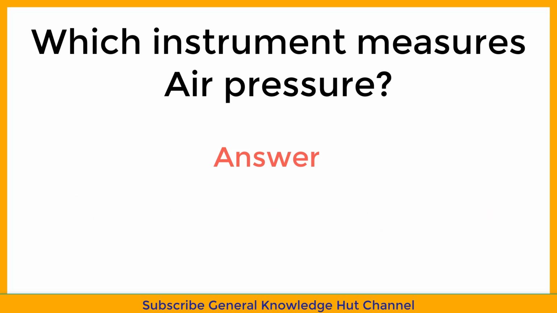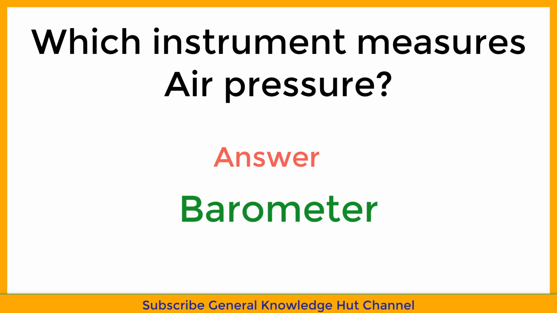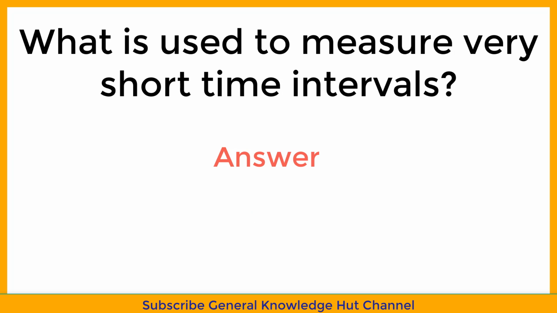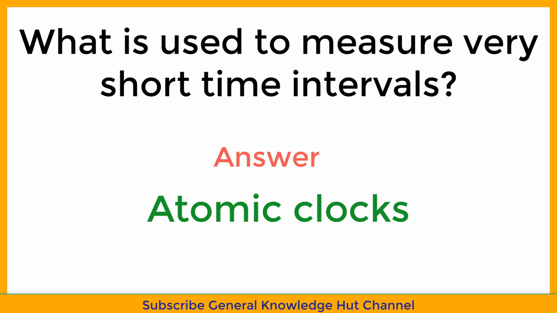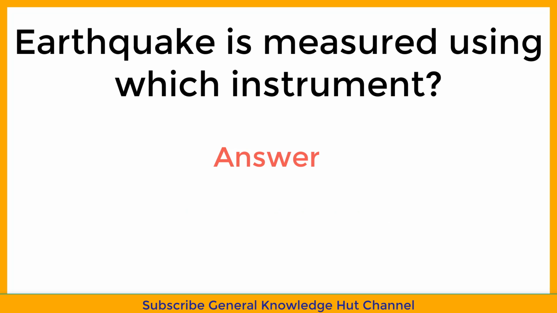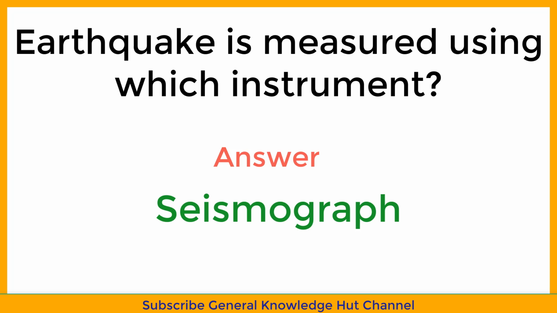Which instrument measures air pressure? Barometer. What is used to measure very short time intervals? Atomic clocks. Earthquake is measured using which instrument? Seismograph.